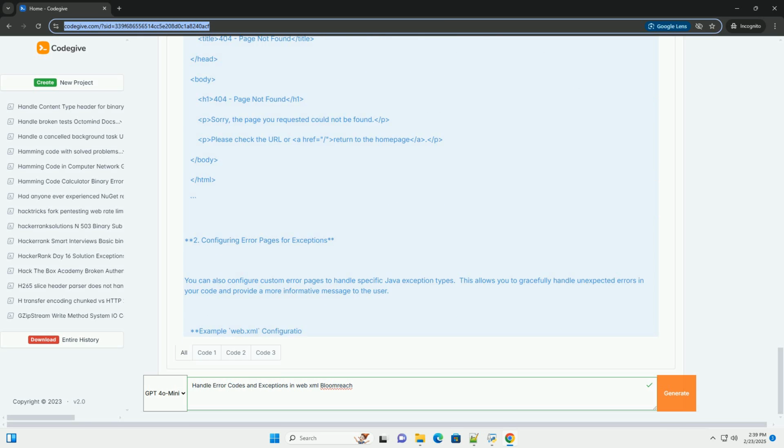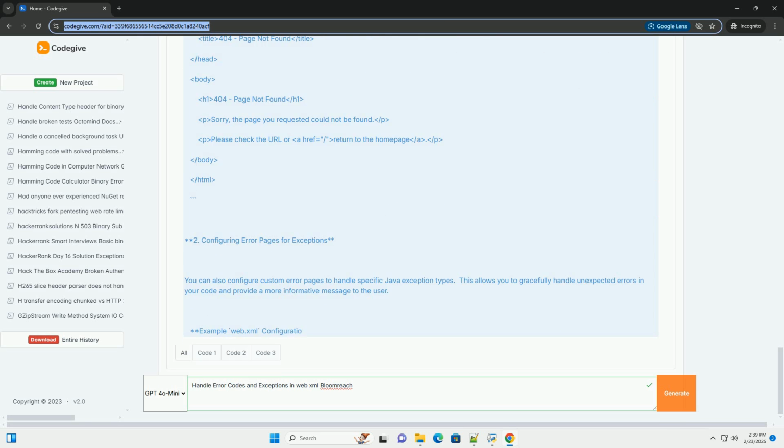You can also configure custom error pages to handle specific Java exception types. This allows you to gracefully handle unexpected errors in your code and provide a more informative message to the user. Example web.xml configuration. Explanation. Exception type specifies the fully qualified name of the Java exception class to handle. Location specifies the URL of the error page to display when the specified exception is thrown. Example error page, nullpointer.jsp.